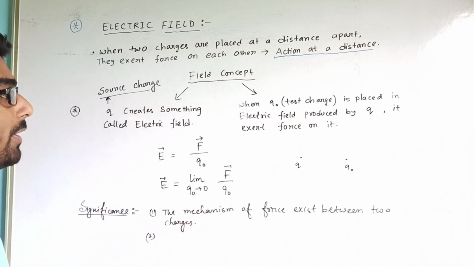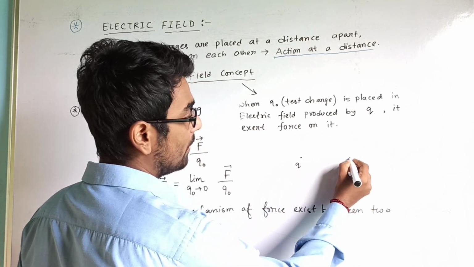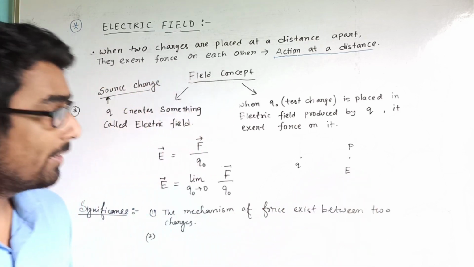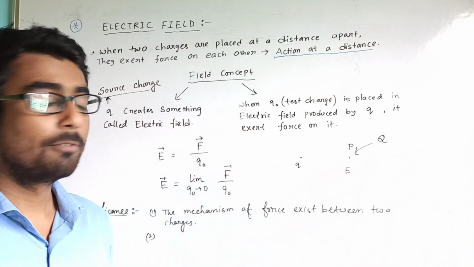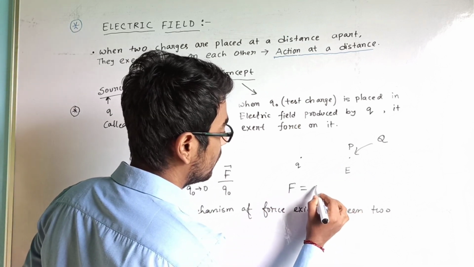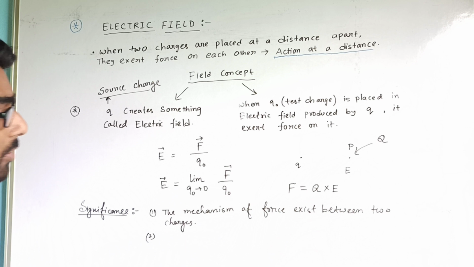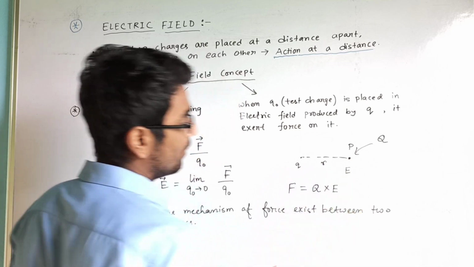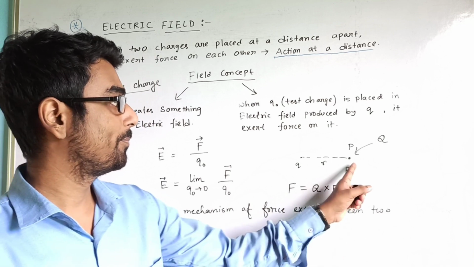And the second question is, suppose we know the value or the magnitude of electric field at point P. Suppose the value is E. In that case, whatever be the magnitude of charge we put, we can easily find the expression of force here. How? Just by multiplying the charge into electric field. So if we know the value of electric field at certain distance, say r, at point P, we can easily calculate the magnitude of force here.